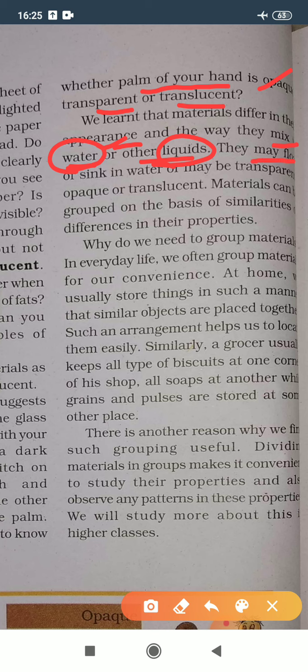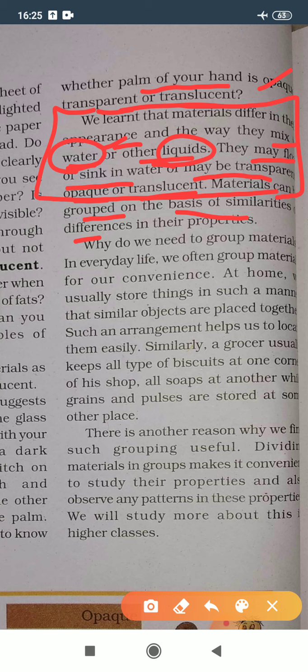They may float or sink in water or may be transparent, opaque or translucent. So all these properties we have already learnt.